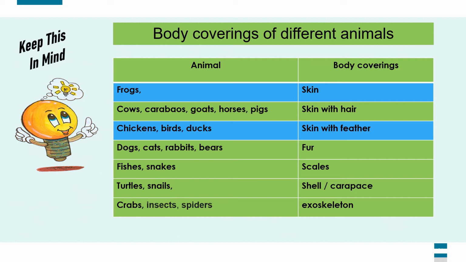Chickens, birds, and ducks have skin with feather, while dogs, cats, rabbits, and bears have fur, whereas fishes and snakes have scales. Turtles and snails have shell or carapace. And lastly, crabs, insects, and spiders have exoskeleton.